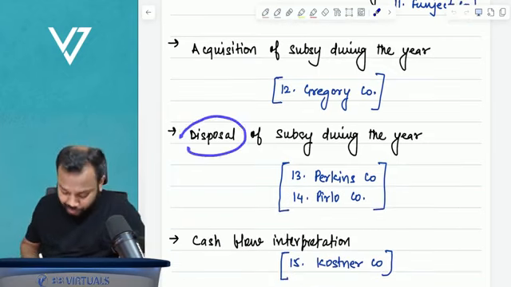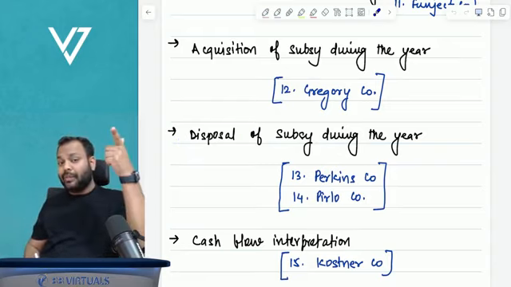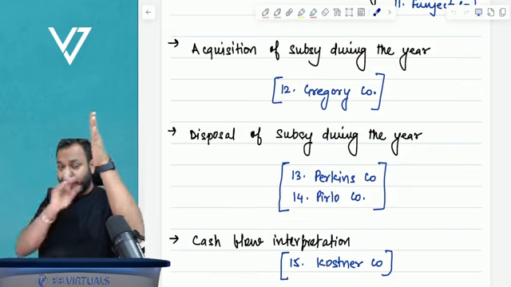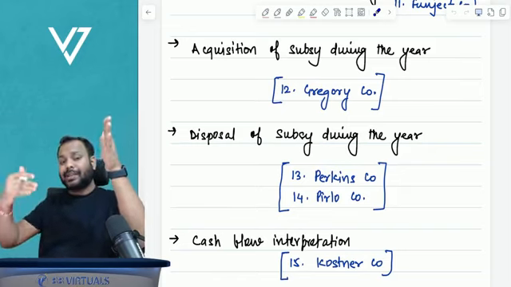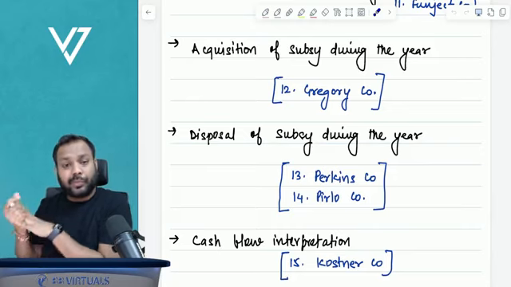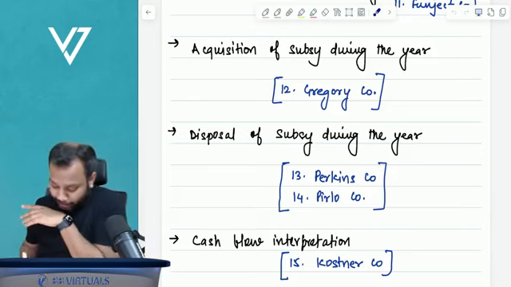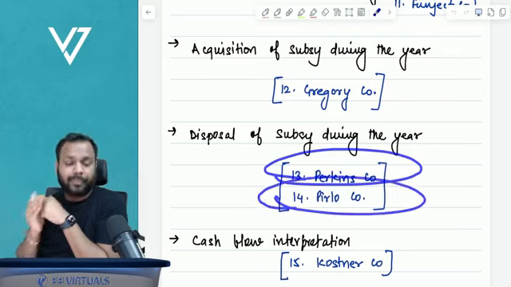Similarly, from a disposal perspective, at the beginning of the year, it was a parent plus subsidiary. During the year, the subsidiary was disposed. Hence, at the end of the year, it is only the parent. So was the disposal a good decision or a bad decision.